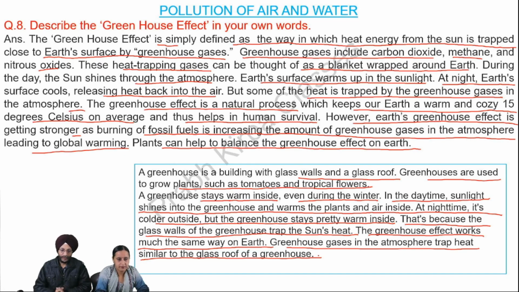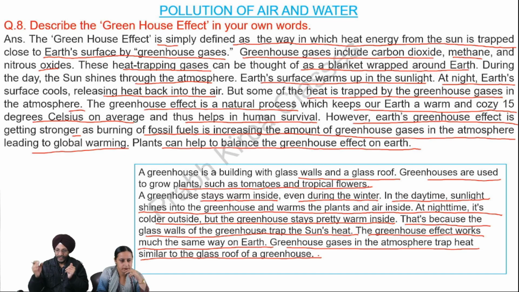What is a greenhouse? First of all, we should understand that a greenhouse is a building which is made of glass. Its roof is also glass and its side walls are also made of glass. These greenhouses are used to grow plants such as tomatoes and tropical flowers. Even in the winter, when it is very cool outside, the greenhouse stays warm.